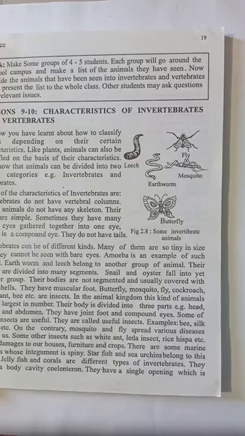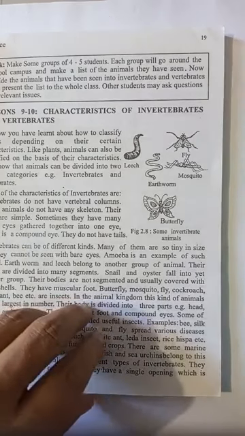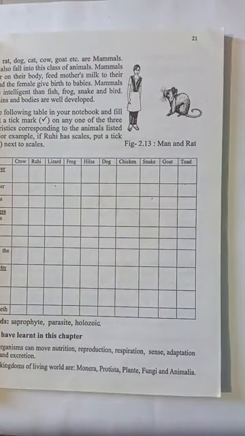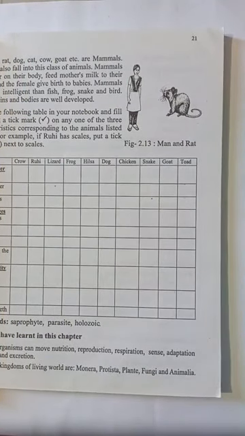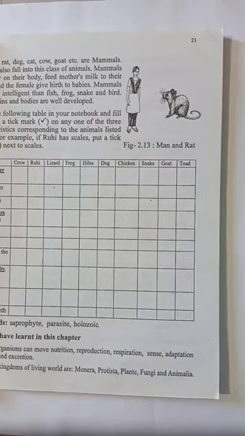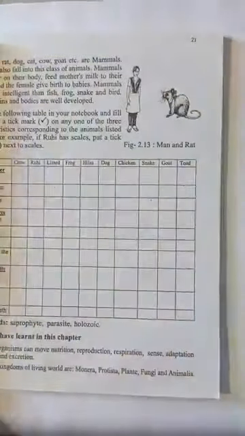Jellyfish and corals are different types of invertebrates. They have a body cavity, the coelenteron. You can say this coelenteron is the body cavity. They have a hydra. Have you ever heard about hydra? It's an animal. They have a bamboo-like, I mean pipe-like structure. They have a single opening, which is used for both intaking food and expelling waste. So this is all about invertebrates.